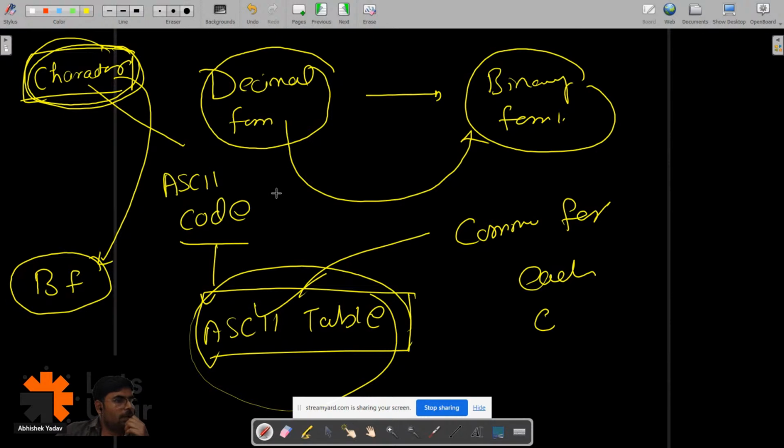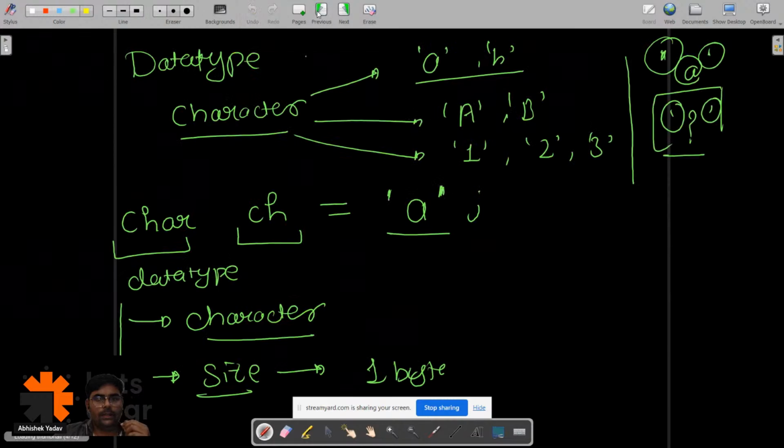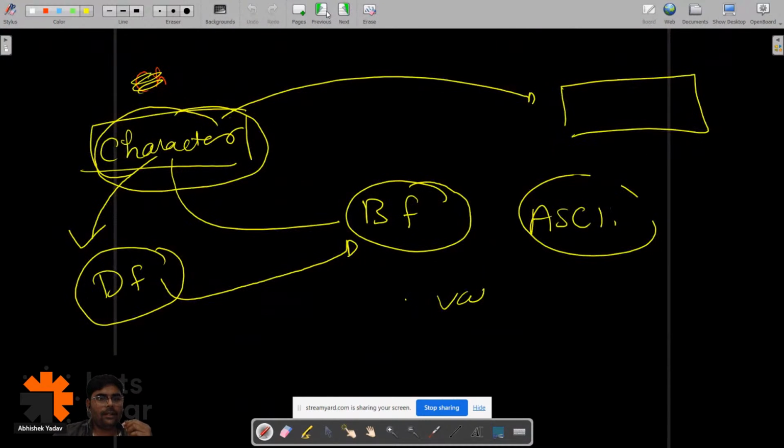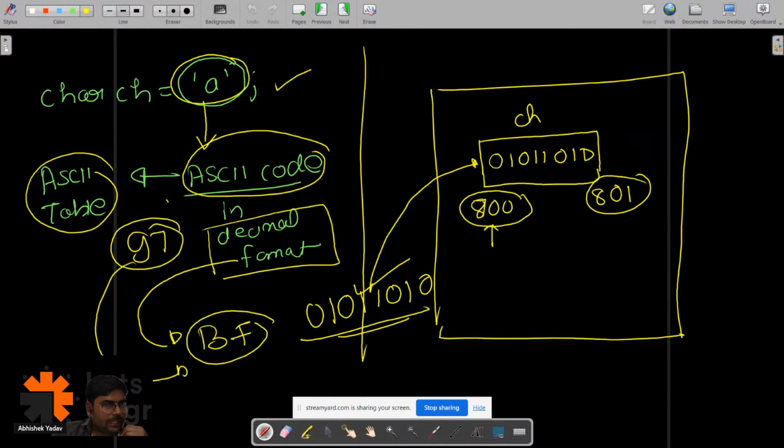It is a part of memory storage, how to store. Everyone is clear now, right? So basically the character gets converted to the ASCII code from the ASCII table, and that ASCII code, that decimal format code, will get converted to the binary format code, and that gets stored inside the computer memory, right? Yeah. Okay. Mangala, about local and global variables, I will talk about that in the control statements, okay?